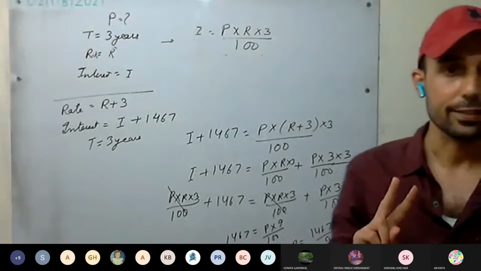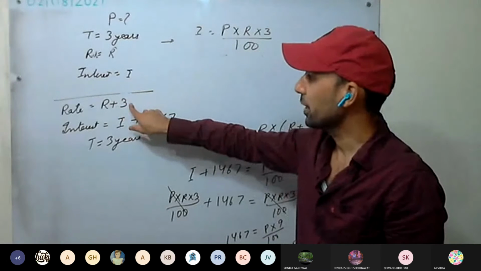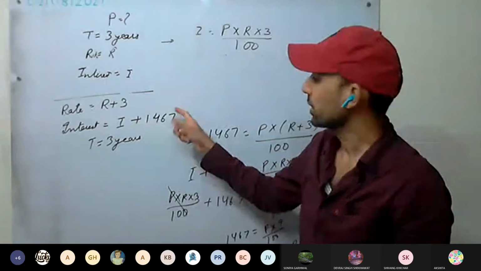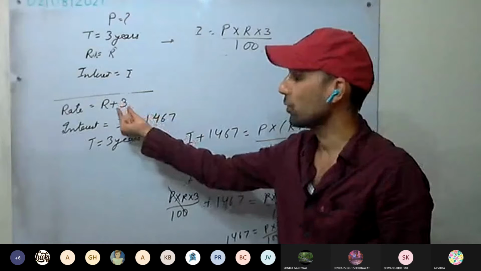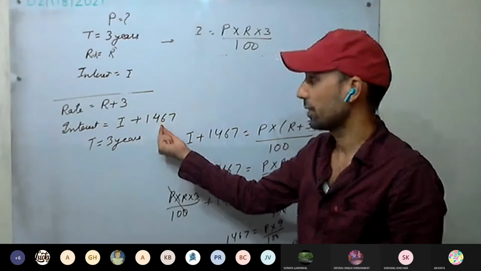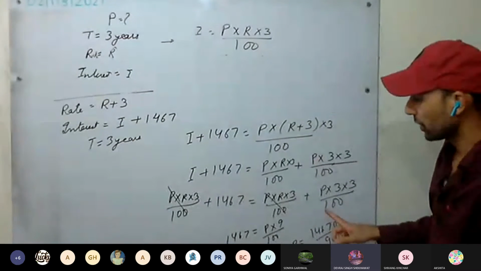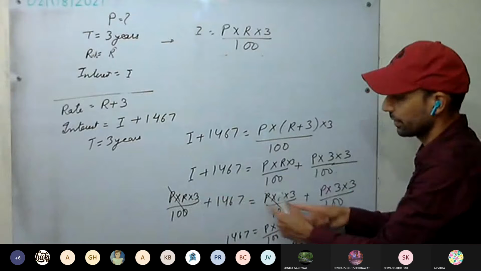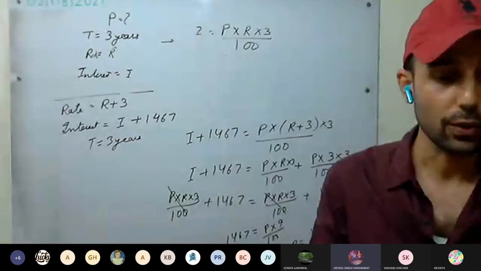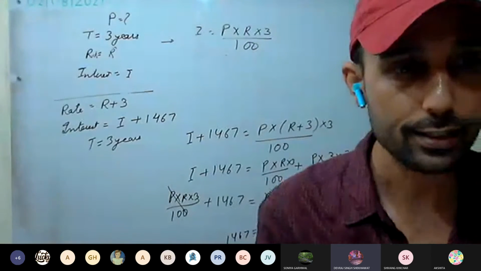Both methods are clear. In the first method, we discussed only this: if you take a 3% rate, this will be the interest, because this increase in interest is because of this increase in rate. So we can directly calculate. Here as well, you can see these are getting cancelled. Therefore, we can calculate. Is this question clear to all? Yes, sir. Have you understood? Both methods are clear.